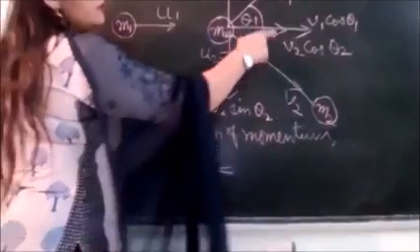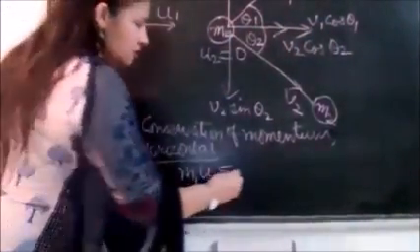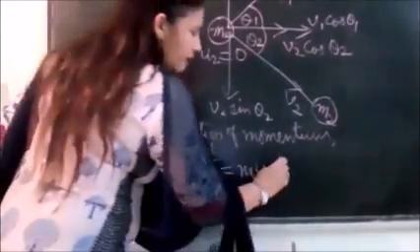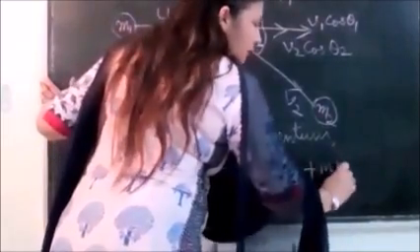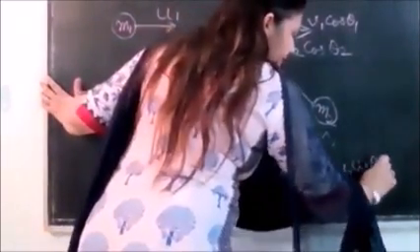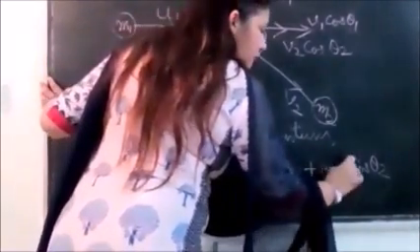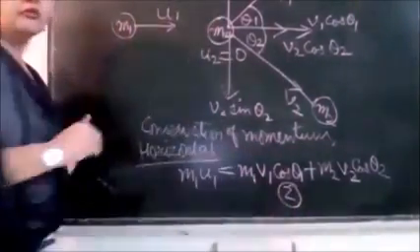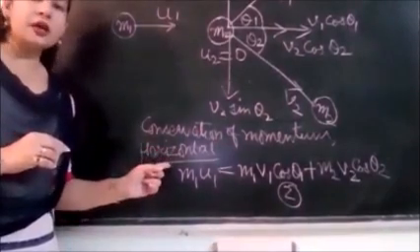Then, what is the momentum of first ball in horizontal direction? You can see its horizontal component is v1 cos theta. So its momentum will be m1 multiplied with v1 cos theta 1, plus momentum of second ball, and we know its component is also in the same direction. So both the components will get added up. So m1 v1 cos theta 1 and m2 v2 cos theta 2. This is our equation number 2. We need not solve it, we will leave it up here. So is this equation clear to you?